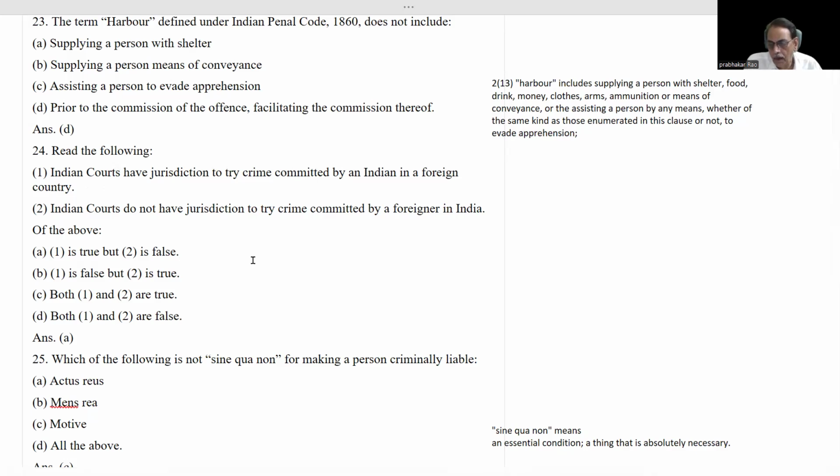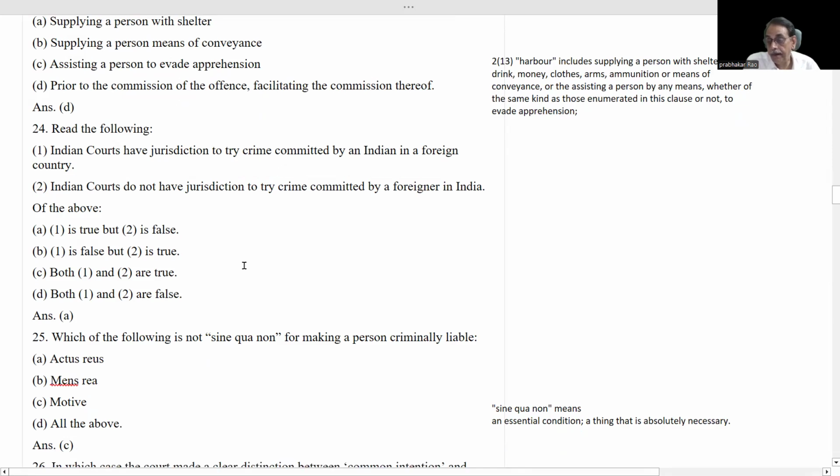There, two fishermen were traveling in a boat. The sailors thought those were pirates and killed those two people. But the offense has been committed within 12 nautical miles of the Indian seashore. Those two sailors, who are citizens of Italy, have been brought to India and they have been tried here. This example you remember.